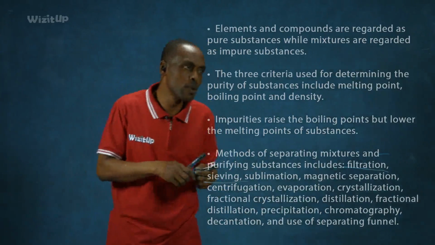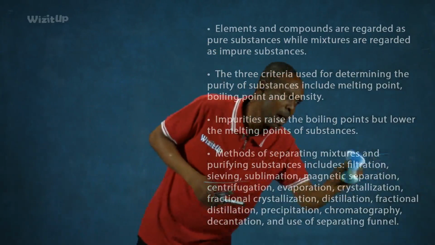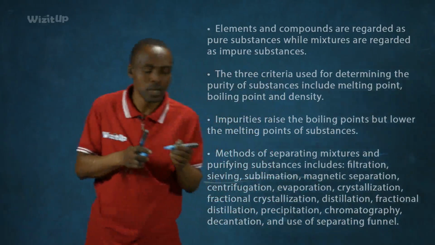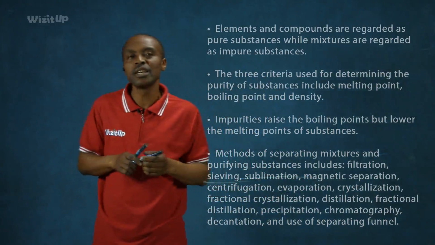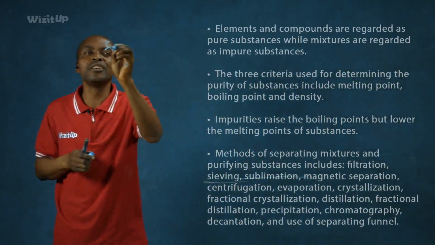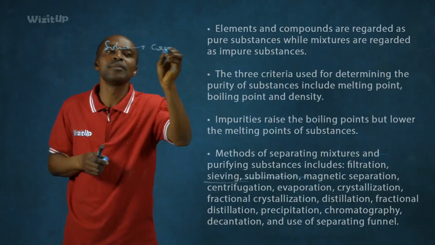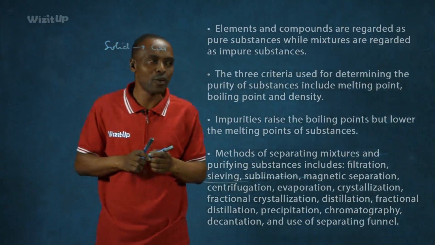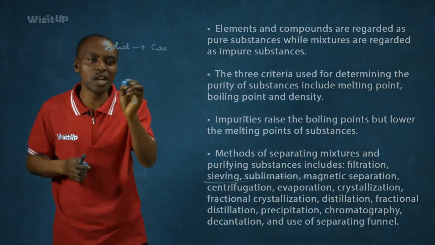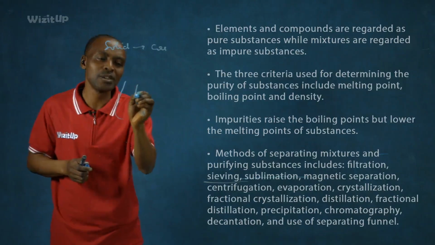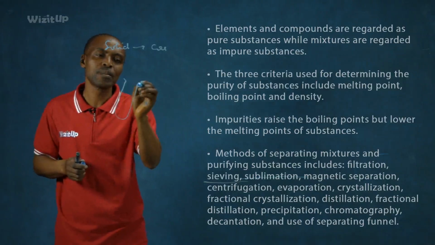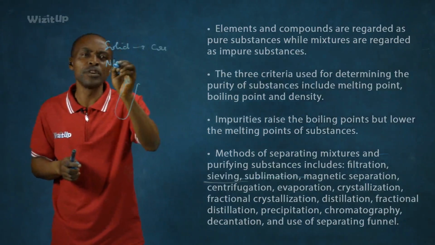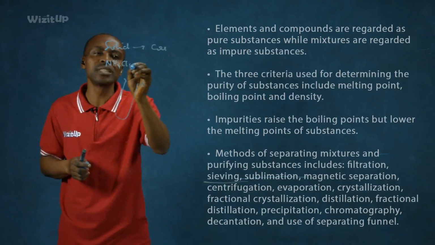Now let's go to sublimation. Let's discuss another process of separating components of a mixture. Sublimation. I said earlier that sublimation is a process whereby a solid changes directly into a gas. In other words, the solid does not pass through the liquid phase. Now, in sublimation, we can put the substance into a container, okay, and possibly heat. Now, a good example of a solid substance that sublimes when heated is ammonium chloride.